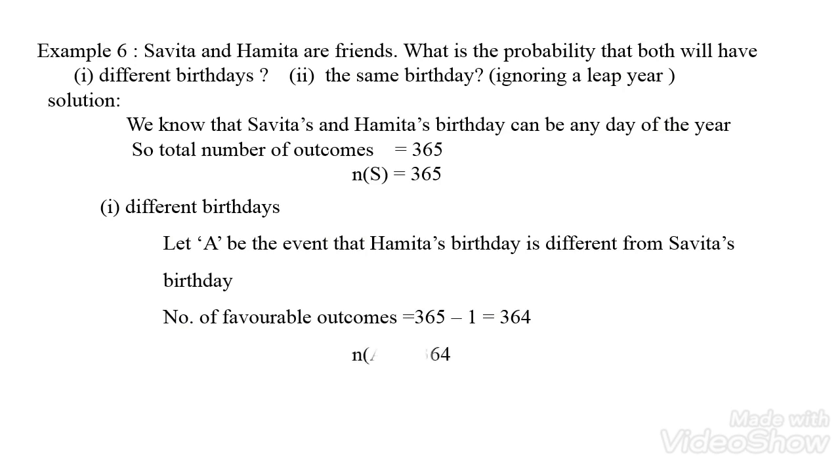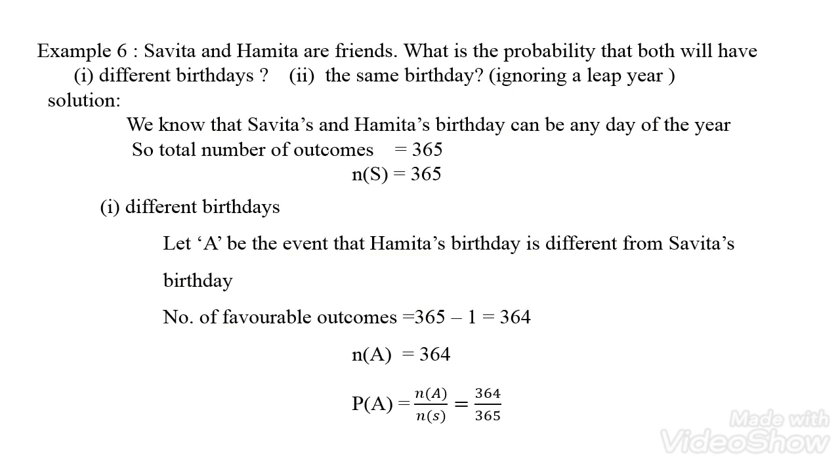And next, we already know the total number of outcomes is 365, the days in a year. So what is the probability that Hamita's birthday is different from Savita's birthday? P of A is equal to n of A divided by n of S, which is 364 divided by 365. Out of the total days in the year, it may be any of the 364 days that are the birthdays of Hamita or Savita.